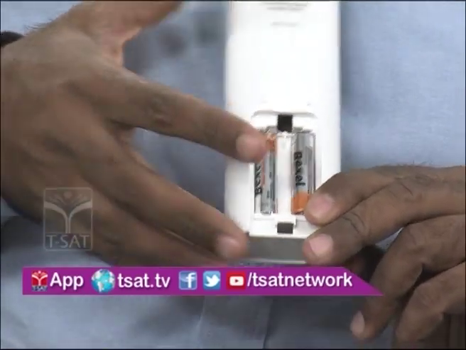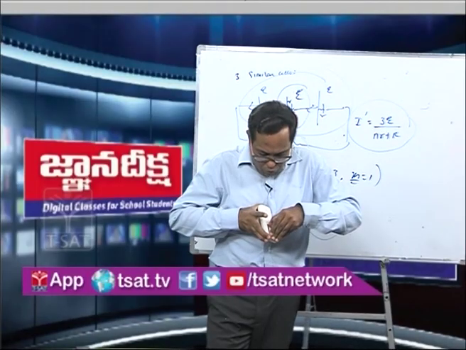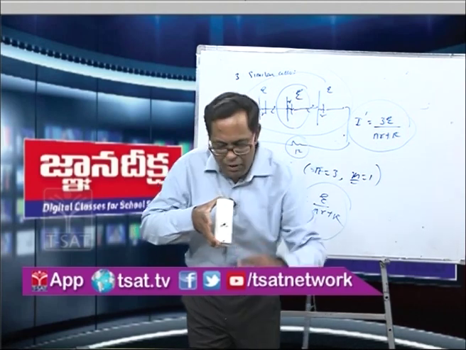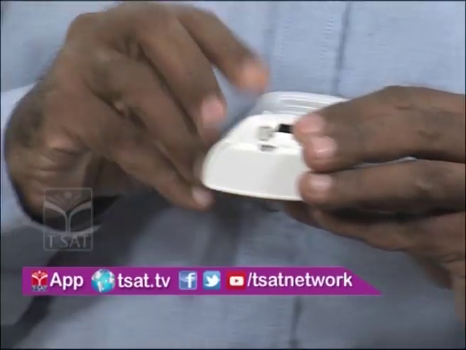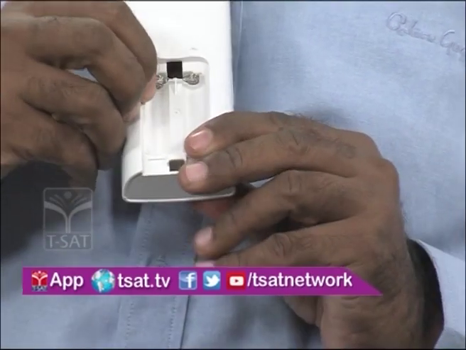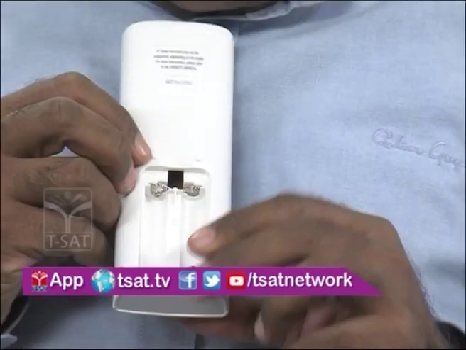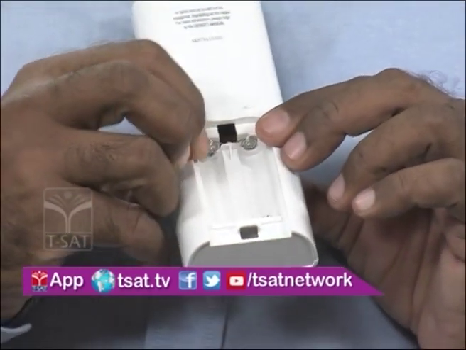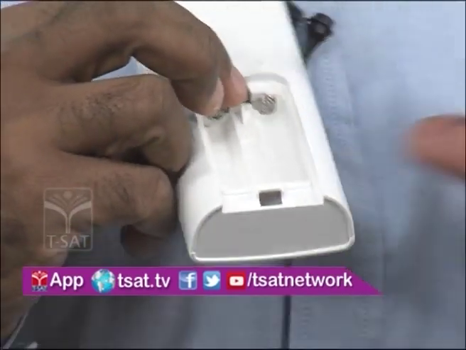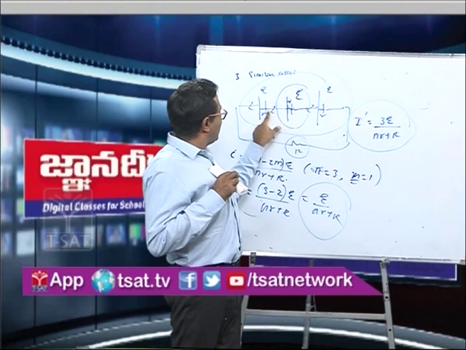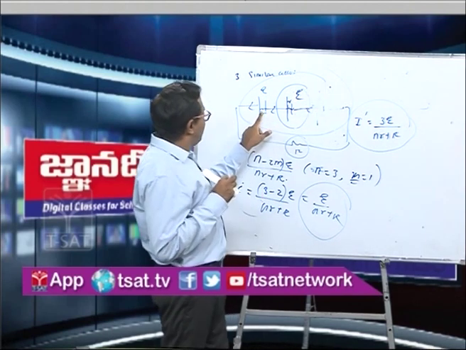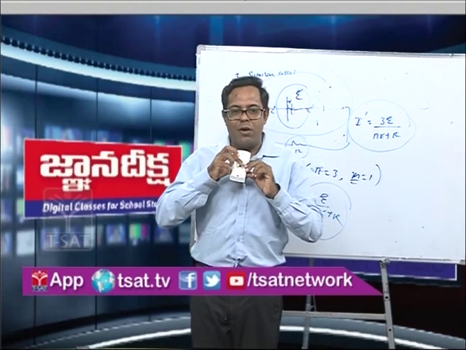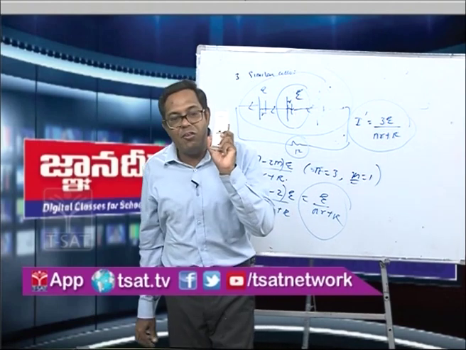But actually what is happening, if I remove these 2 cells, for example, I am removing this first cell, this second cell is also removed. Now you see here, this is written as negative, this is negative, and this is positive, and this negative and positive are connected with a wire. The same case, this negative and this positive are connected by a wire. Means if you forget about the cell, the negative terminal of one cell is connected to the positive terminal of the other cell. It means they are connected in series.